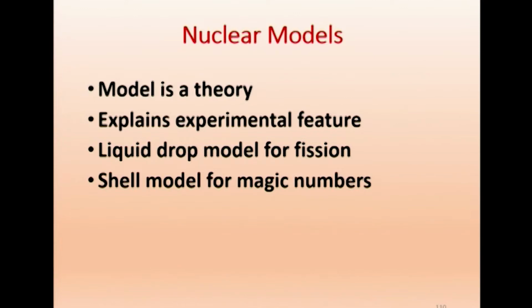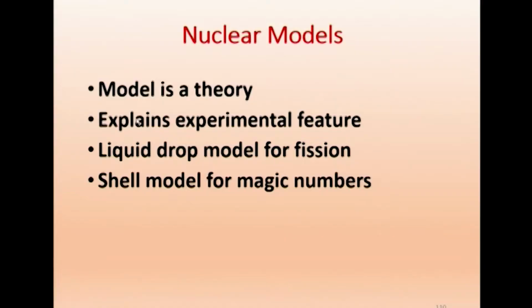In the atomic case, we have got Bohr's theory of hydrogen atom. So that is a Bohr model. He takes a model and is able to explain the Lyman series, Balmer series, all that beautifully explained. So it becomes a successful model. So model is a theory, and this model must be able to explain some experimental feature. So in a nucleus, we will observe some experimental feature. This model should be able to explain it.